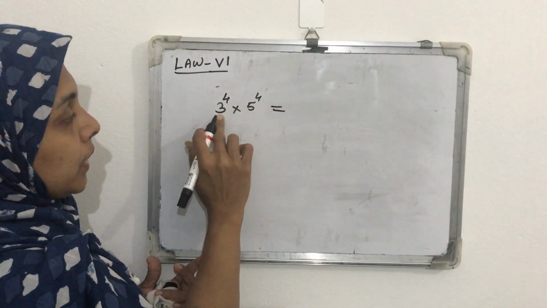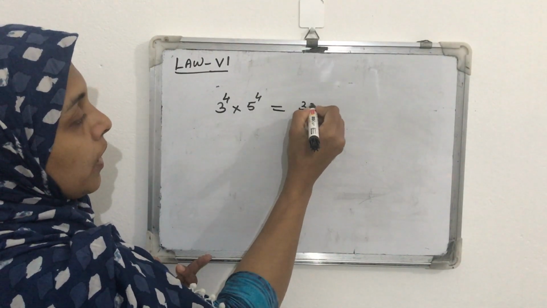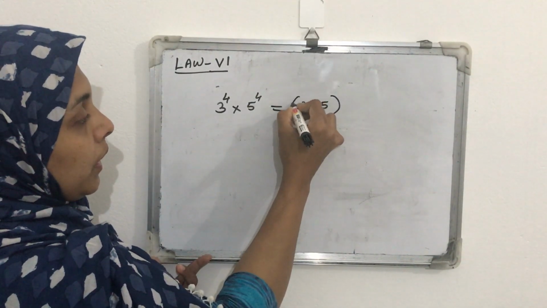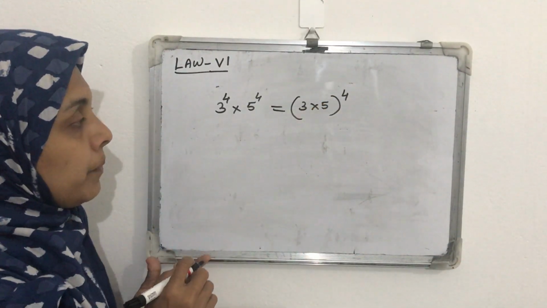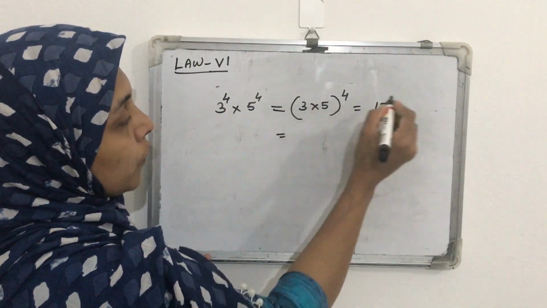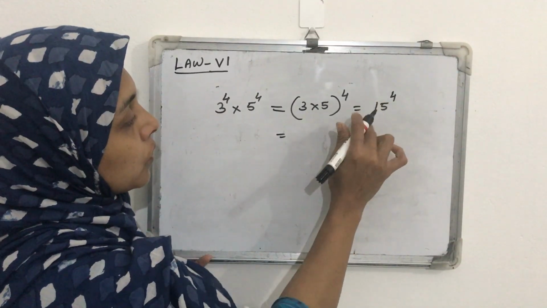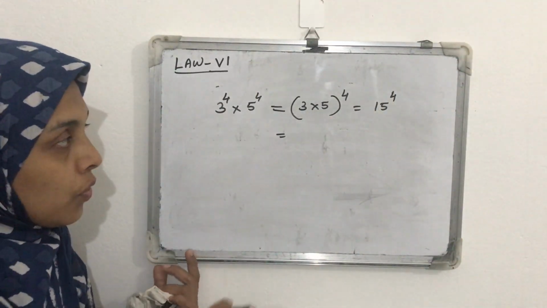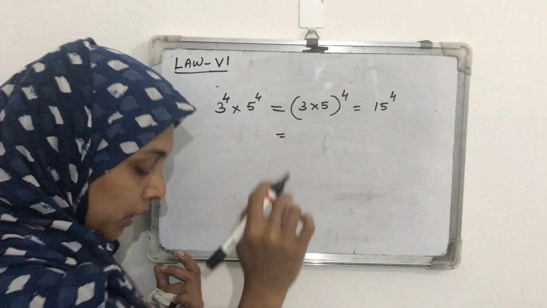What will it be? 3 multiplied first with 5, 3 into 5, then take its whole power 4. That is 15 whole raised to 4. This is a power with a single number.